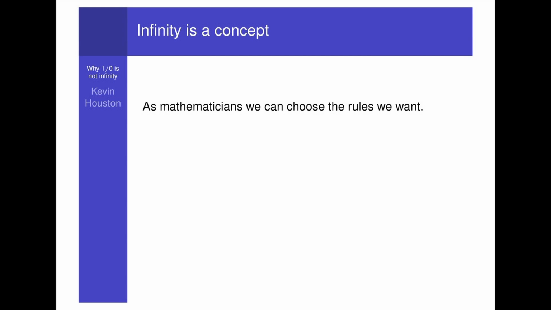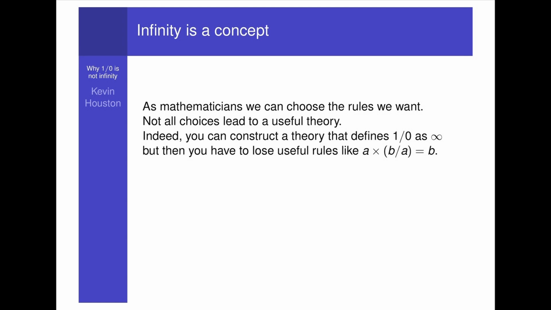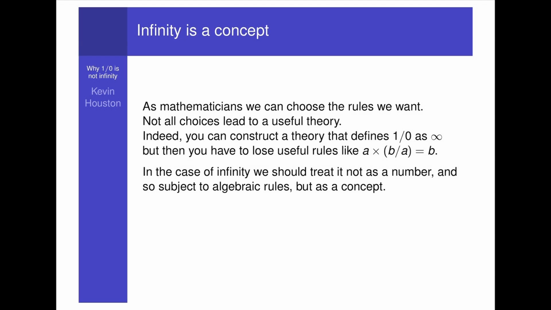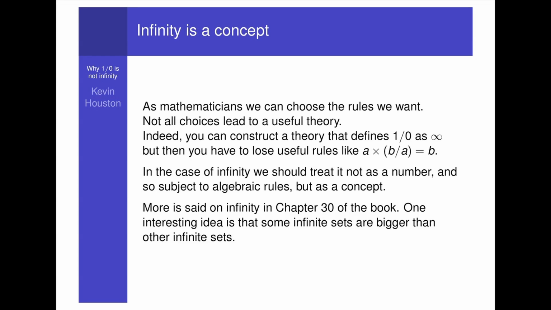Now, as mathematicians, we can choose the rules we want. Not all choices lead to a useful theory. Indeed, you can construct a theory that defines 1 over 0 as infinity, but then you have to lose useful rules like a times b over a equals b. In the case of infinity, we should treat it not as a number, and so subject to algebraic rules, but as a concept. More is said on infinity in chapter 30 of the book.